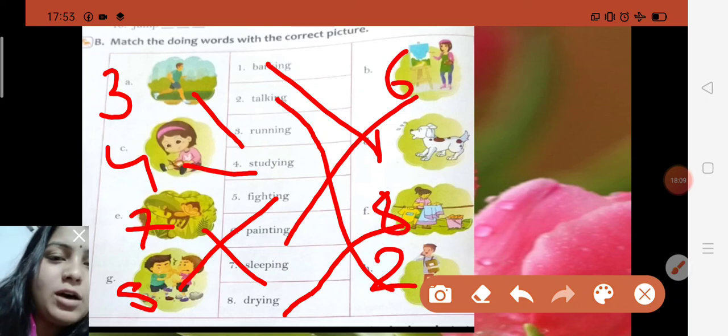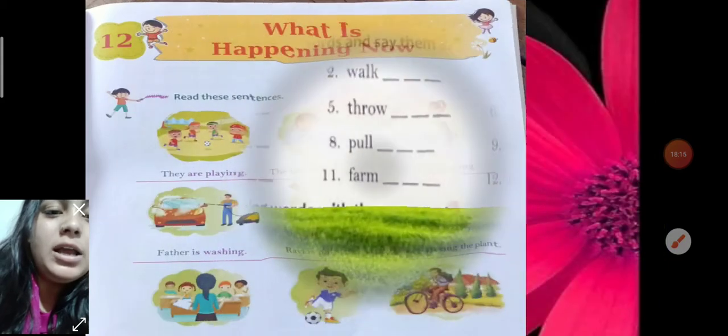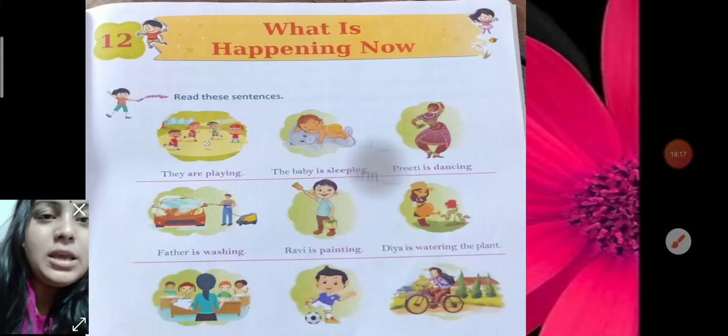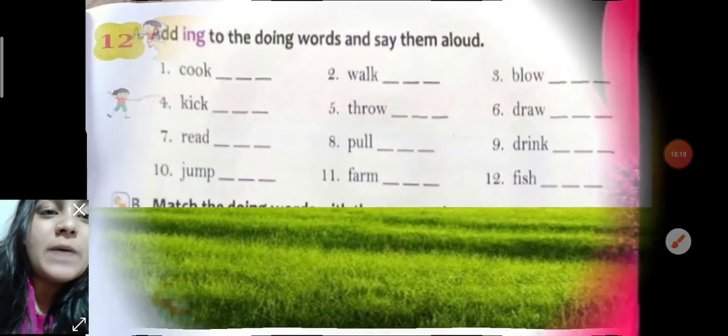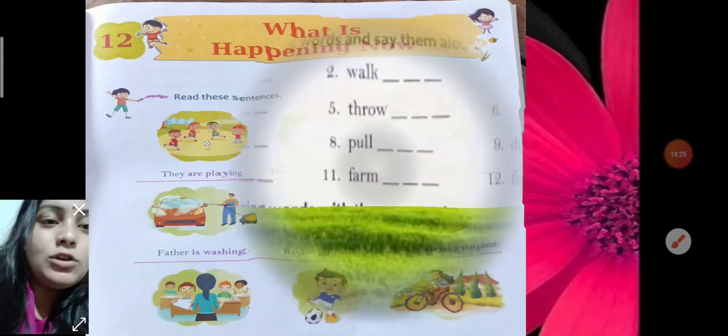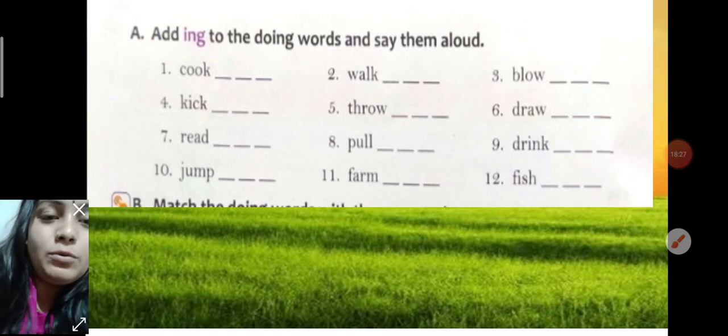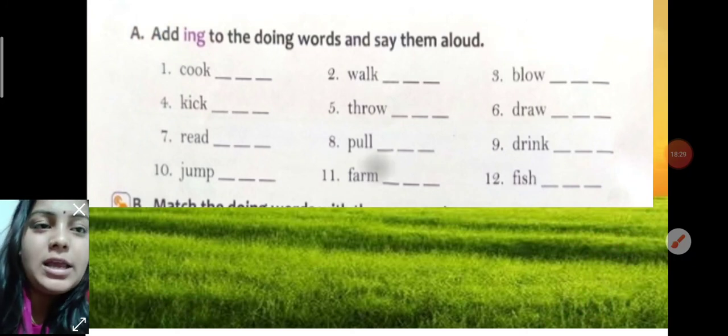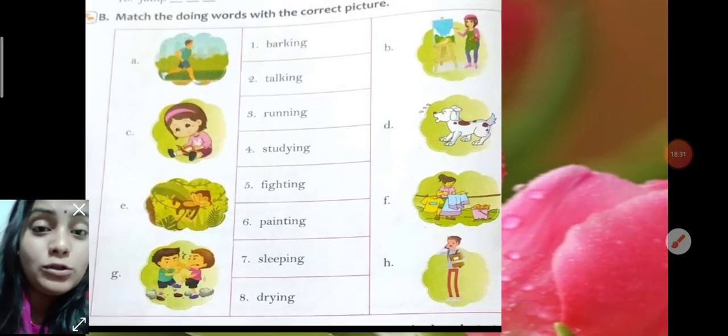So these are the work that you all have to complete in your copy. Page number 42, question number A and B, and also you all will read the chapter 12. All the sentences you all must read. Okay, and also you all will do the page number 42, question number A and B. Okay children, and also you all will remember the 3 rules. Okay, first, second and third.